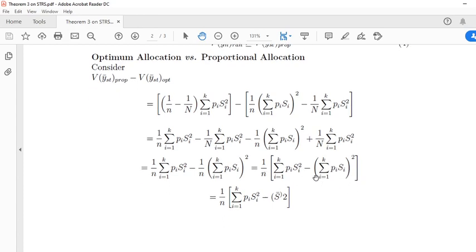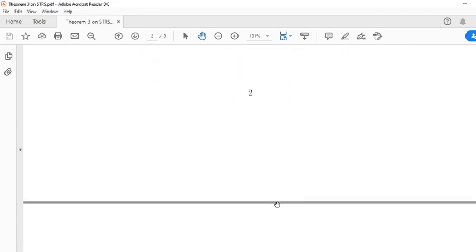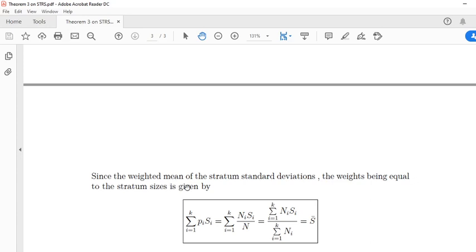Look here carefully. The sum over i equal to 1 to k of Pi Si, this term is nothing but S. We can write this as capital S bar, since it is the weighted mean of the stratum standard deviations, the weights being equal to the stratum sizes. Look here, the sum of Pi Si is equal to the sum of (ni/n) times Si.